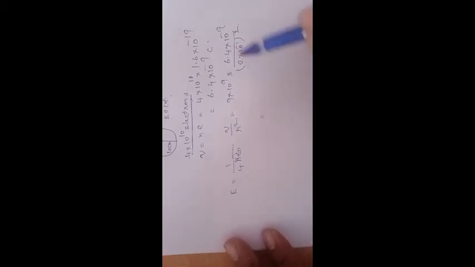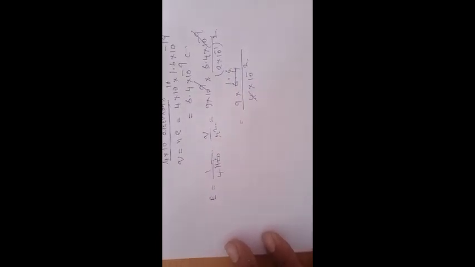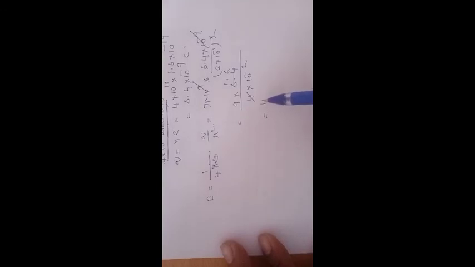So 10 power 9 and 10 power minus 9 will cancel. 9 into 6.4, you write like this, 9 into 6.4 divided by 4 into 10 power minus 2. 4 into 1.6 will cancel. 9 into 1.6 means 14.4 into 10 square, 1440.